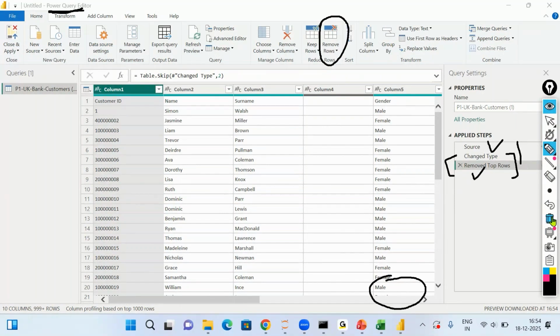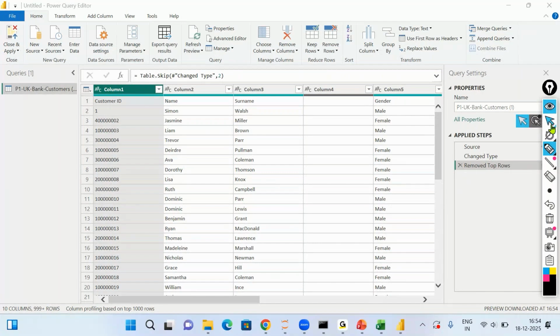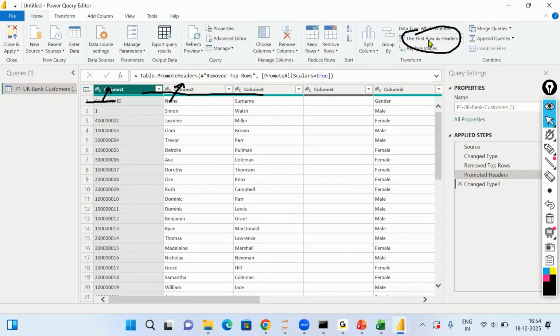Now, what is the other issue? If you can identify it, you will notice the headers are not coming through correctly. This particular row should be used as the header. So in this case I'm going to click over here on Use First Row as Header. If I click on this, the first row will be converted to a header.